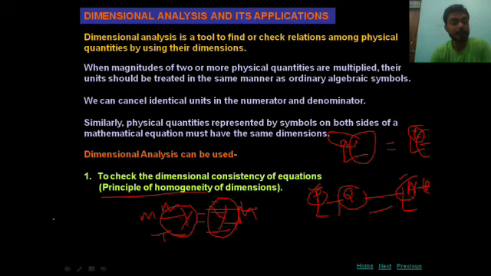Suppose you are writing X plus Y, then if two quantities are adding up, and X is time, then Y should also be time, because only the same quantity can be added up. You cannot add time with mass, you cannot add time with temperature.